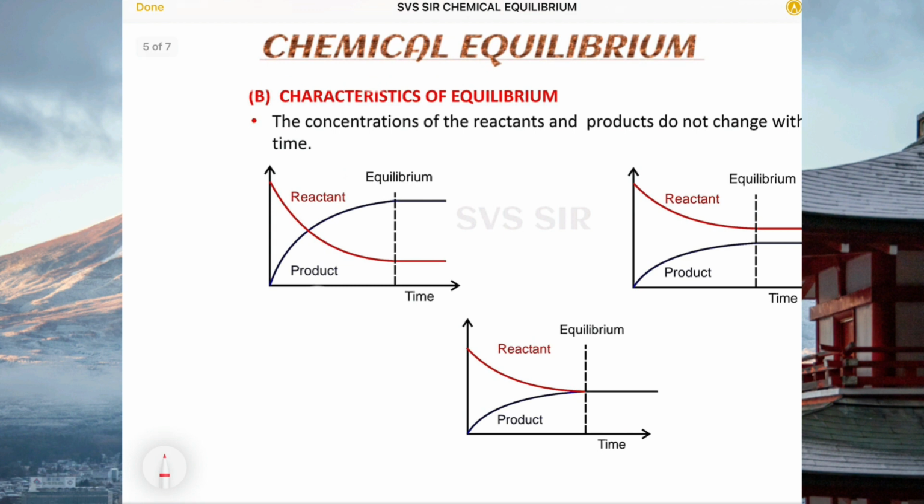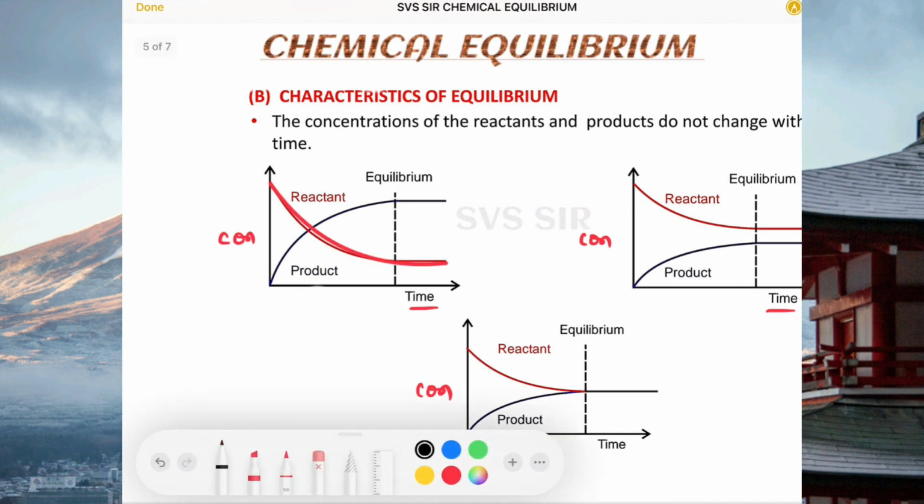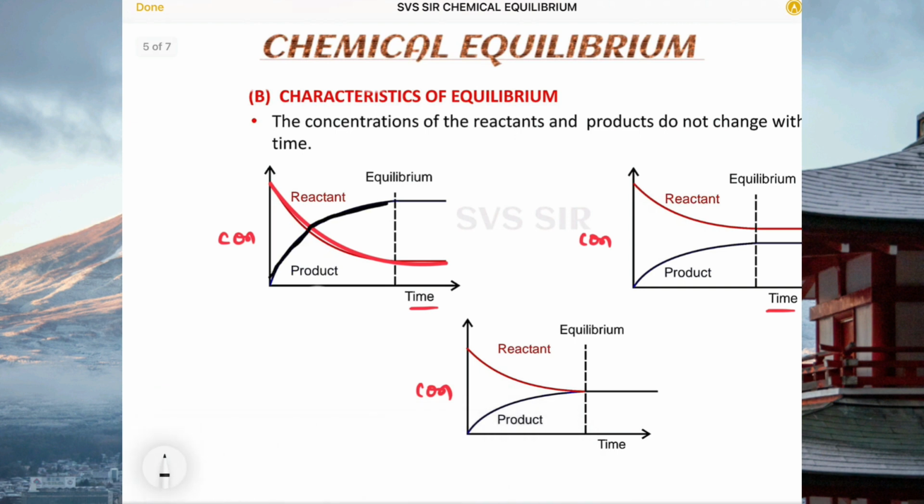So let us represent it by taking concentration versus time. Very important, three conditions we can observe. The first one, very clearly you see, reactant concentration will decrease and product concentration will increase.